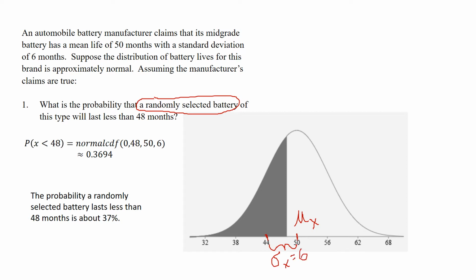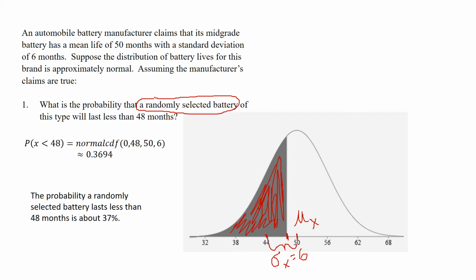When we look at 48, if we want to know the probability that a randomly selected battery lasts 48 months or less, we're looking at something just below the mean lifespan, and we're saying what's the probability that happens? We want the area that's shaded in.